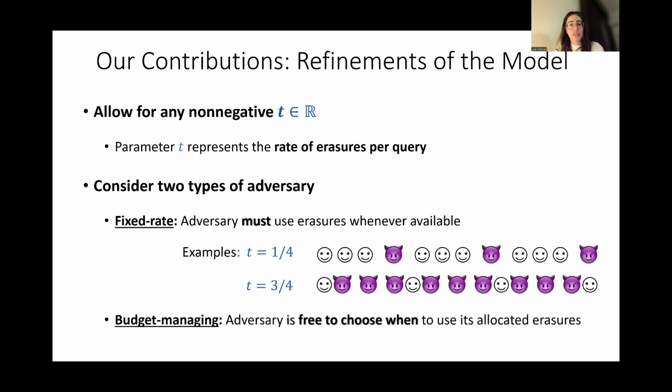Another type of adversary is stronger, in the sense that it can save the right to erase for a later time in the algorithm. For example, for t equals 1/4, it can do nothing until the 12th round and then erase 3 data points at once.